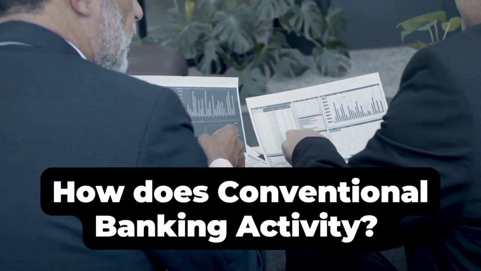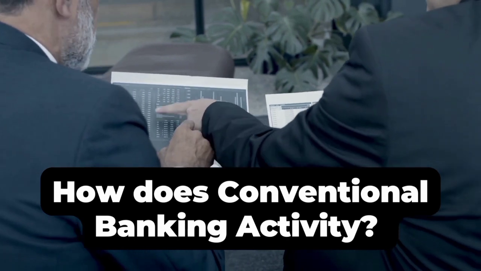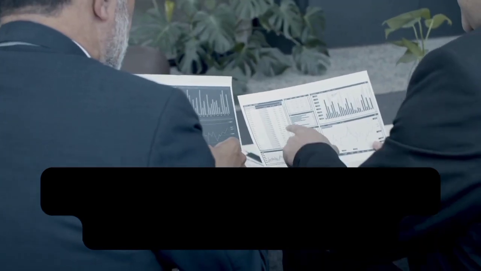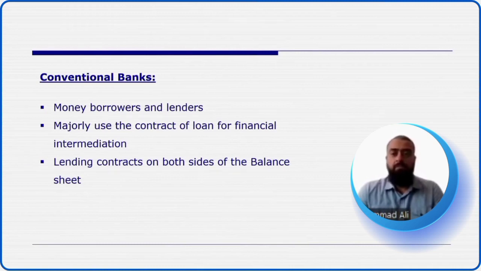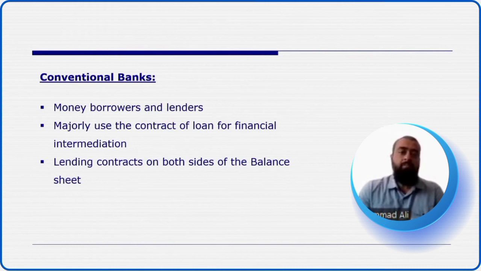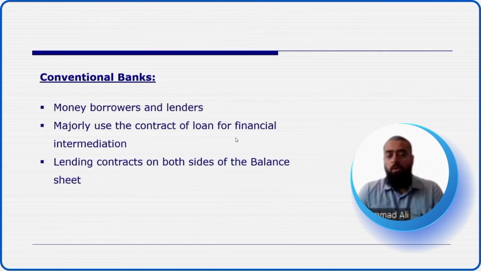Now, how does the financial intermediation that a conventional bank does involve riba? Conventional banks are primarily money borrowers and lenders. They perform the financial intermediation function by borrowing money and then lending money to the sectors which require those funds. For financial intermediation, they majorly use the contract of loan.